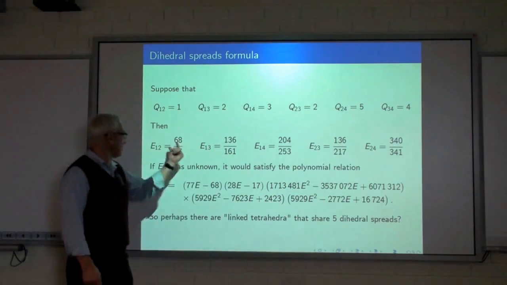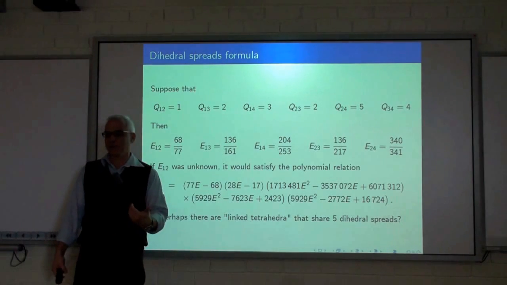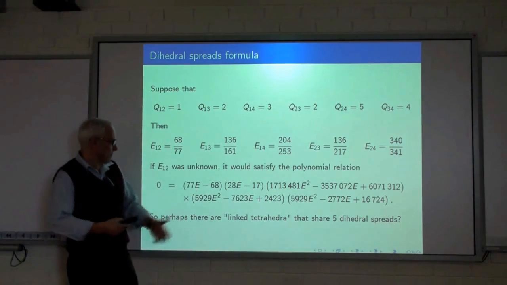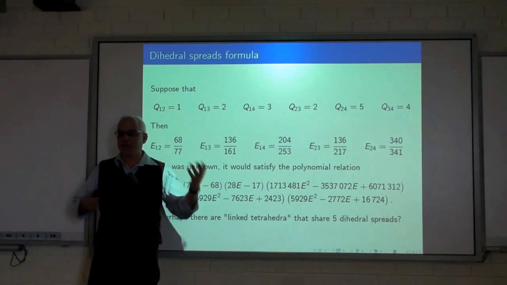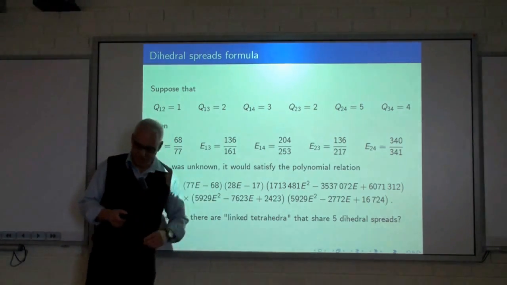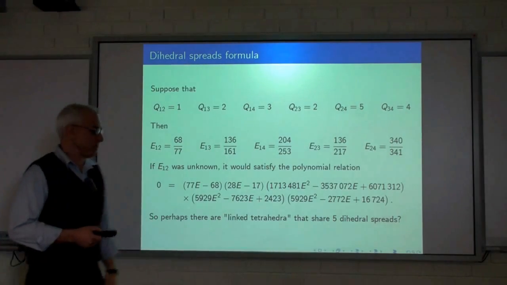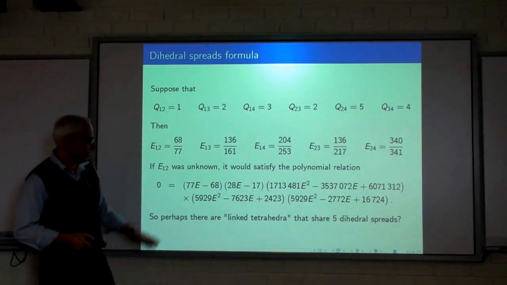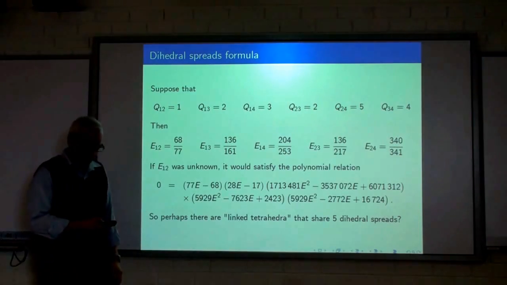One of these linear factors is the tetrahedron that we've got. The others presumably are somehow linked or closely associated tetrahedra. And I confess to not understanding that at all, what's going on there, and why this takes this particular form. What's the meaning of these quadratic equations?